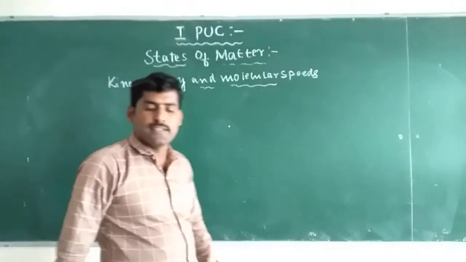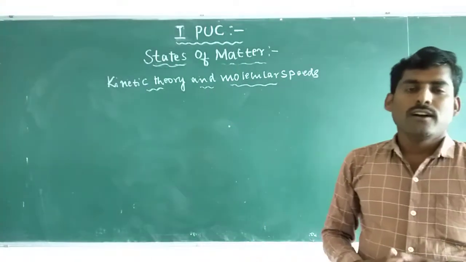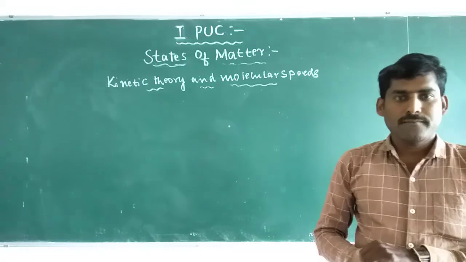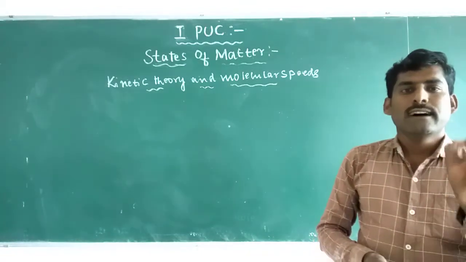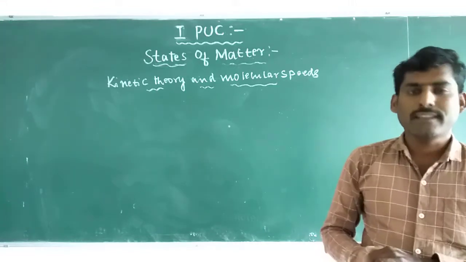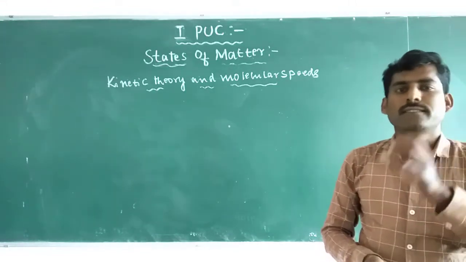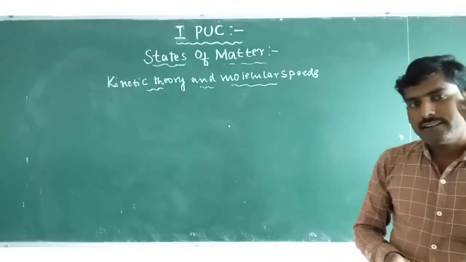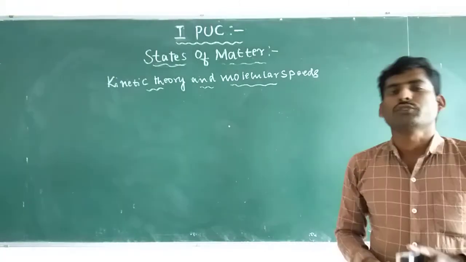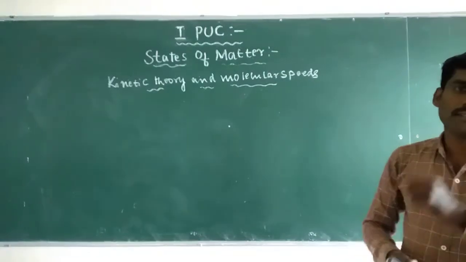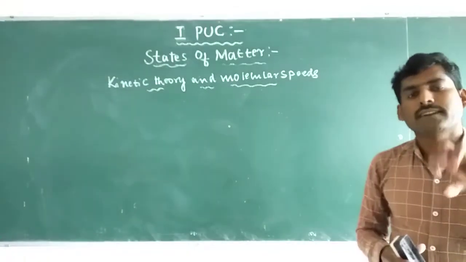We know that gas molecules are in constant random motion at a given temperature. The gas molecules collide with each other and also with the walls of the container.